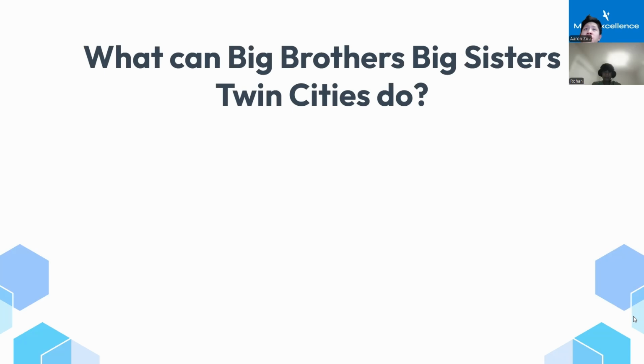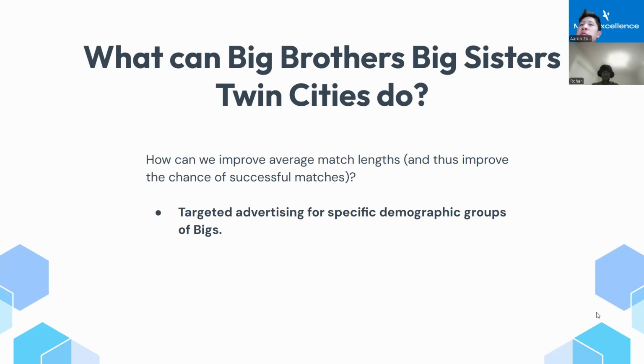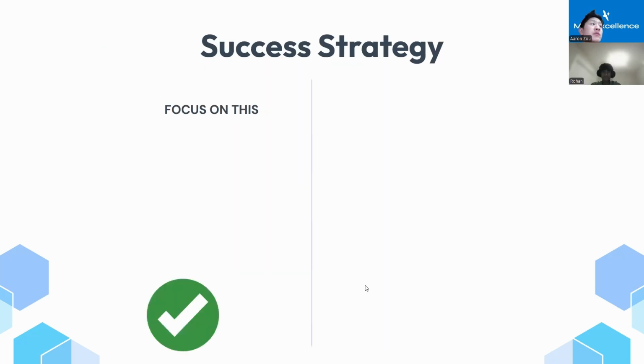All right, so what can Big Brothers Big Sisters Twin Cities do with our data and findings? Well, to answer the question of improving average match lengths and thus improving the chance of successful matches, Big Brothers Big Sisters can do targeted advertising for specific demographic groups of bigs. Once they have recruited a big and a small, they can pair them optimally based on shared interests, and they can give priority to more successful programs. So, for example, shifting focus from school-based programs, which are not generally successful, to general community programs or experimenting with more virtual matches.